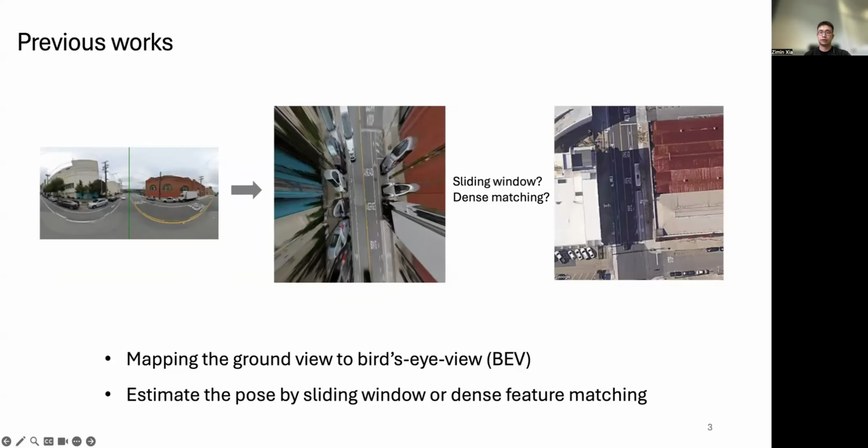Previous fine-grained cross-view localization methods typically map the ground view to a bird's-eye view representation, for example using homography. Then they estimate the pose by sliding window search or use a model to regress the pose from the dense feature matching. However, homography applies only to flat ground planes, and the matchable information between ground and aerial view is sparse.